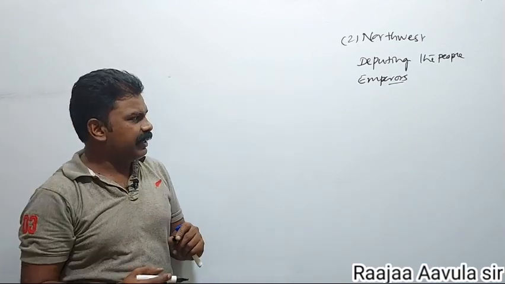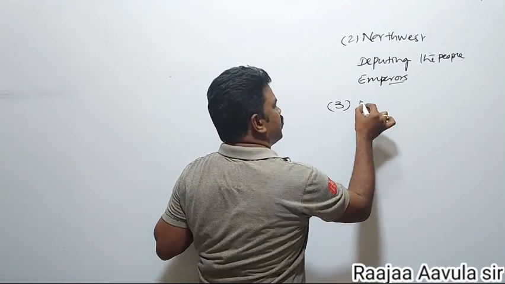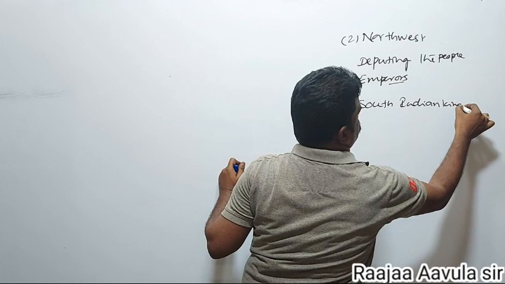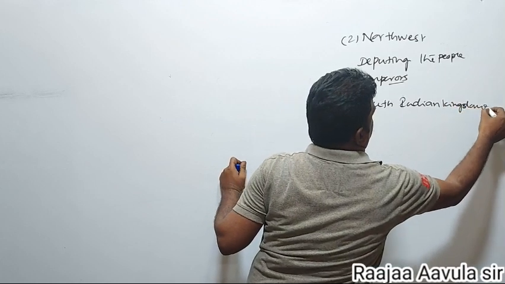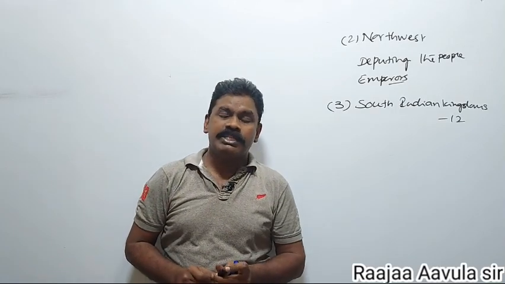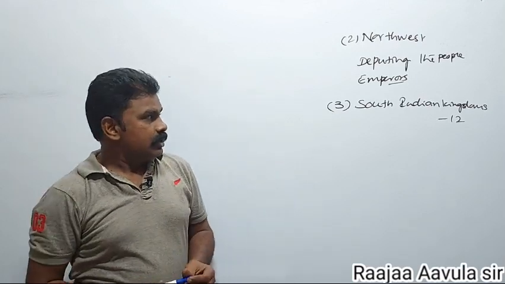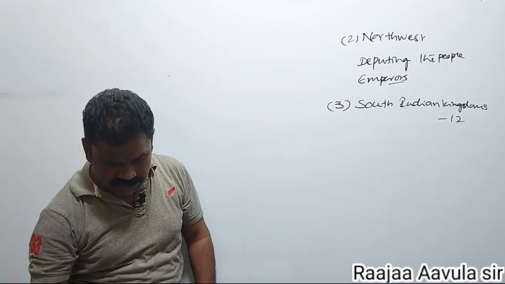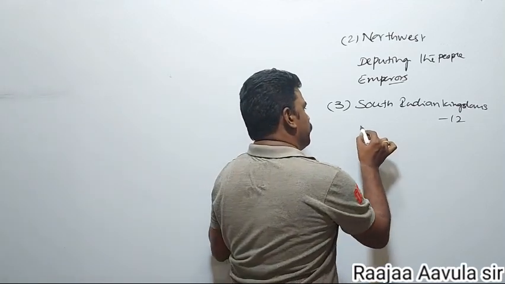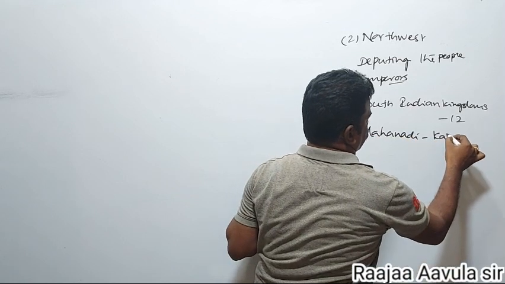The third one was the South Indian kingdoms. He occupied the South Indian kingdoms. 12 South Indian kingdoms were defeated by Samudragupta. He mentioned all 12 rulers between the Mahanadi river and the Kaveri river.